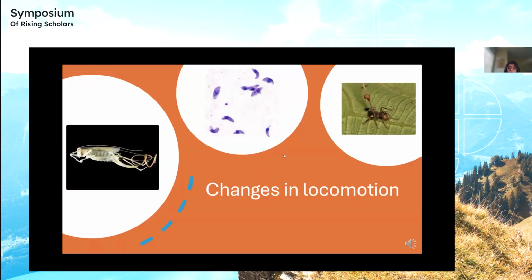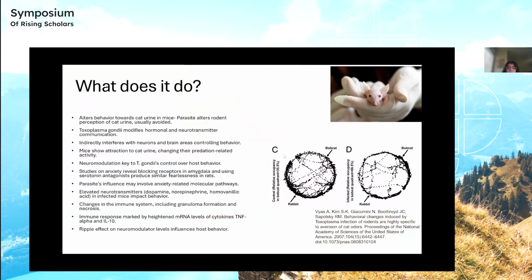So Toxoplasma gondii, what does it do? It alters behaviors towards cat urine and mice, and it alters the rodent's perception of cat urine, which is usually avoided because of the ecological relationship between cat and rodents. It's a predator versus prey, but with the presence of Toxoplasma gondii in the rodent system, it causes an attraction to the cat urine, which is normally avoided.